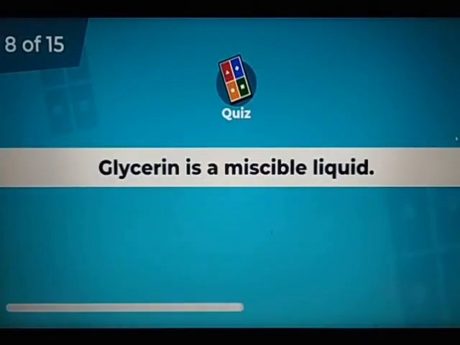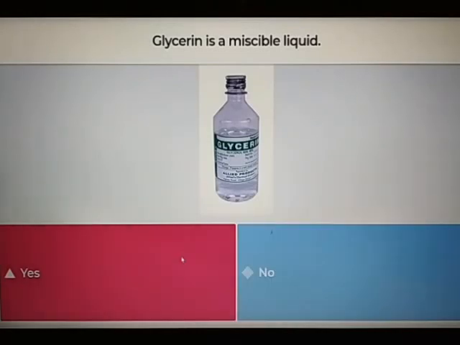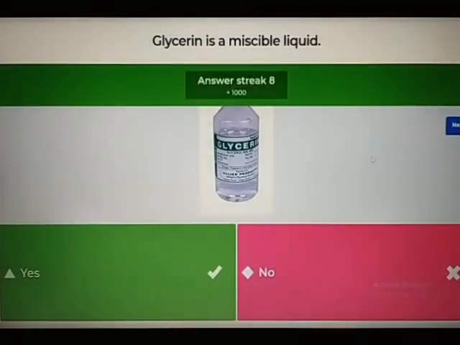Here's the next question. Glycerin is a miscible liquid. Will you agree? Is it yes or no? Yes, it is yes. Because children, as you know, the liquids that dissolve in each other are miscible liquids, and the liquids that do not dissolve in each other are immiscible liquids. As glycerin dissolves in water, they are miscible liquids. So glycerin is a miscible liquid.